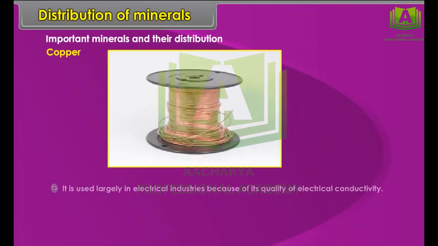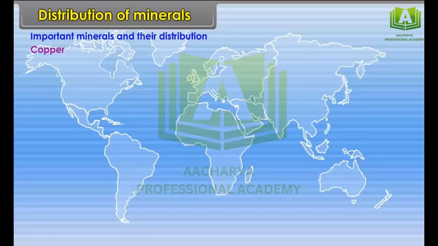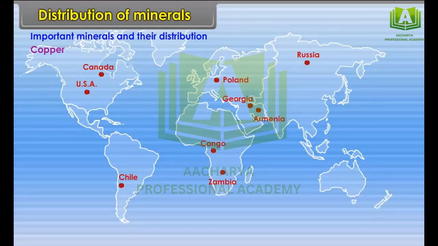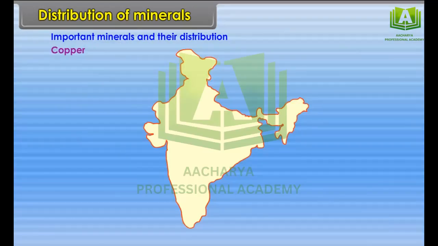Copper. It is used largely in electrical industries because of its quality of electrical conductivity. Location: World, Chile, USA, Canada, Poland, Russia, Georgia, Armenia, Congo and Zambia. In India, Jharkhand and Rajasthan.